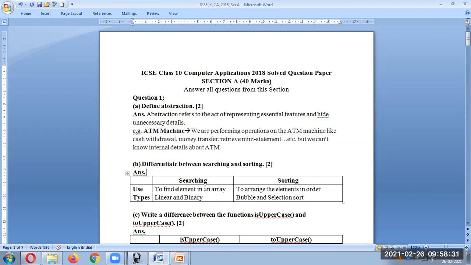Second question, difference between searching and sorting. Now you have to write it in a proper way, the exact difference. Searching is used for finding an element in an array, whereas sorting is used to arrange the elements in order. There are two types of searching, linear and binary, and for sorting there are two types, bubble sort and selection sort. These can be two differences you can write.